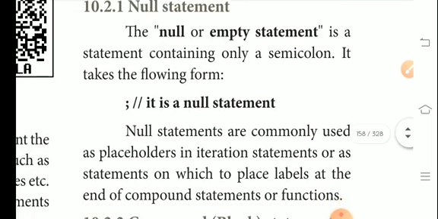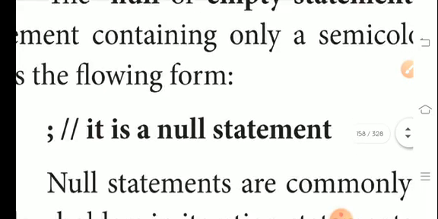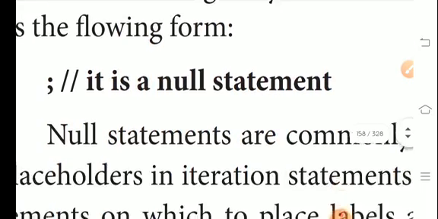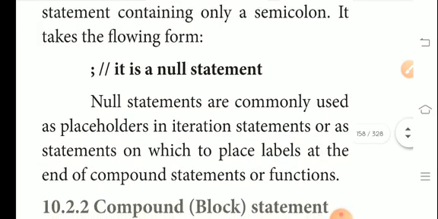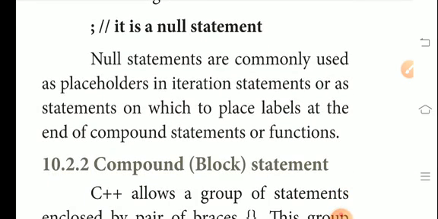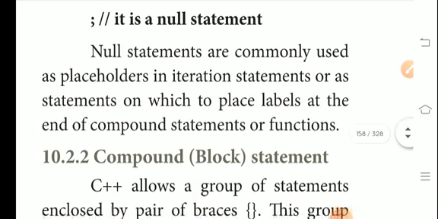It takes the following form. Null statements are commonly used as a placeholder in iteration statements or as statements on which to place labels at the end of the compound statement or functions.